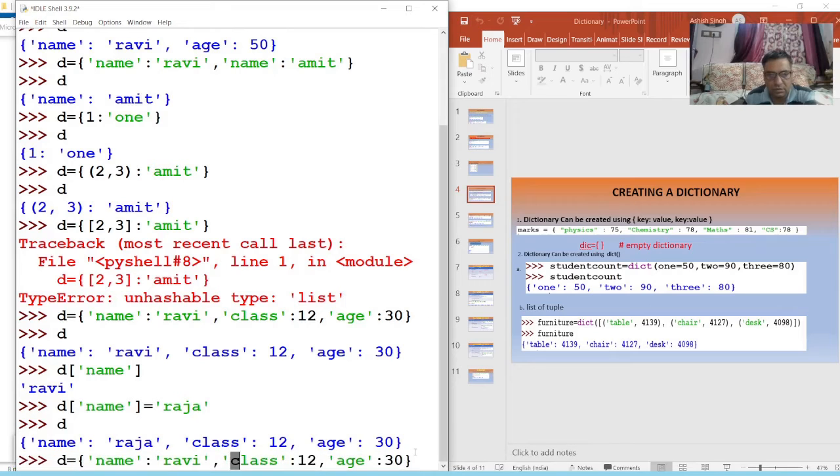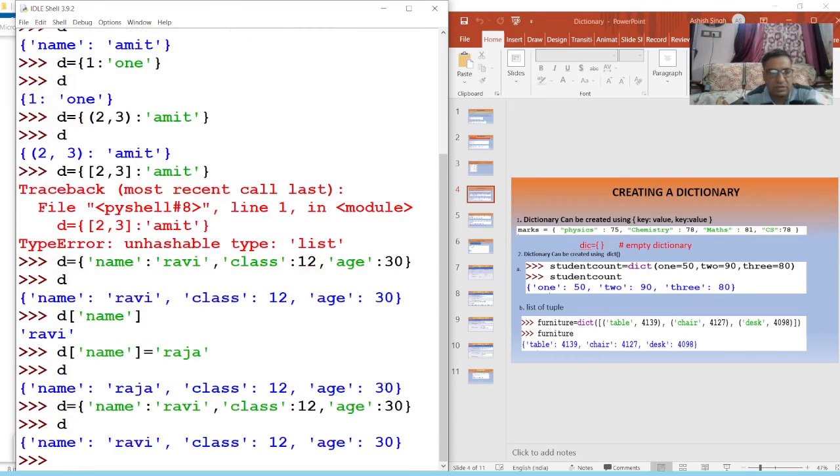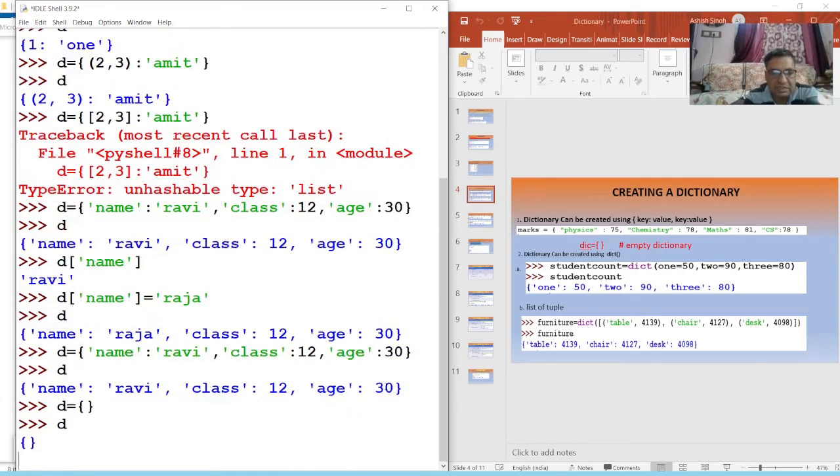You just press enter here and this dictionary is created. You can see here. Yes or no? Now, if I write d equal to empty curly braces, it will create an empty dictionary which has no element. So to create a dictionary, you can use curly braces and give the values in the form of key and value.